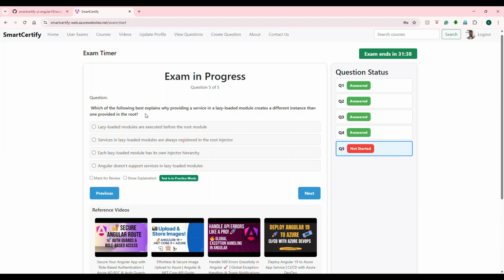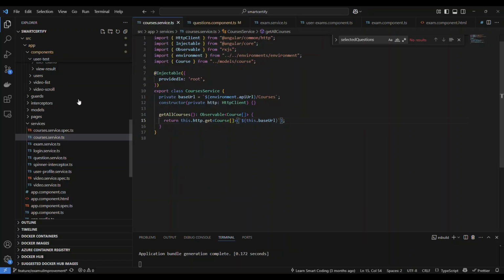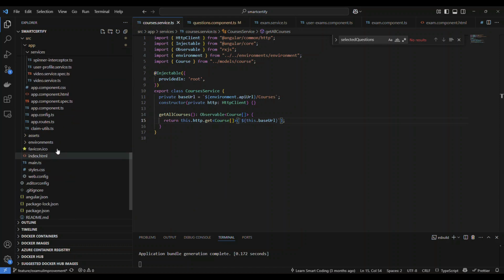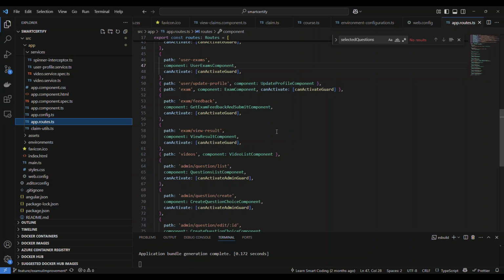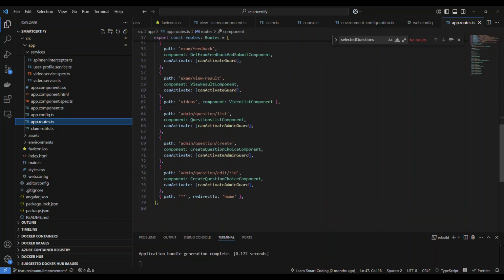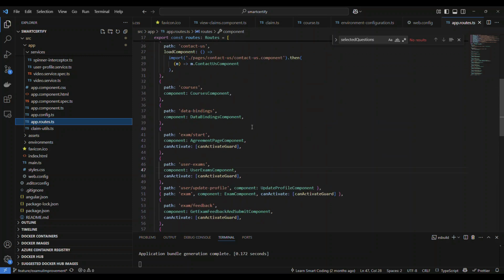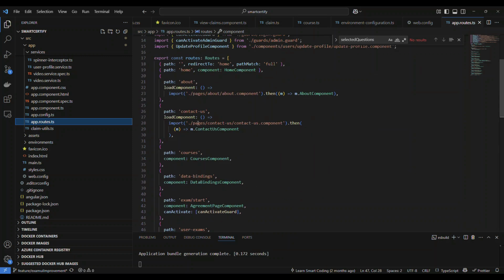Which of the following best explains why providing a service in a lazy loaded module creates a different instance than the one provided in the root? Let's first understand. So we have lazy modules, right? If you look at this, let's go to route. See, in Angular 19 in standalone components we have lazy loading implemented very nicely. This is called lazy loading. So whenever they go to this one, then only this module is loaded.